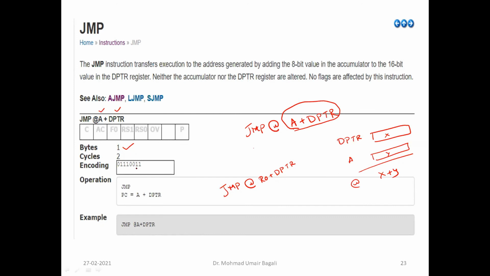And that 1 byte itself is used to represent the opcode. There are no bits reserved for an operand, because we don't have an operand. So don't consider it as an operand. It is within that same instruction only. Jump at the rate of A plus DPTR is the complete instruction. So there are no operands mentioned for this instruction. Such types of instructions are not allowed. Only A plus DPTR is allowed, and there is no operand for that. That is why this instruction has only 1 byte.